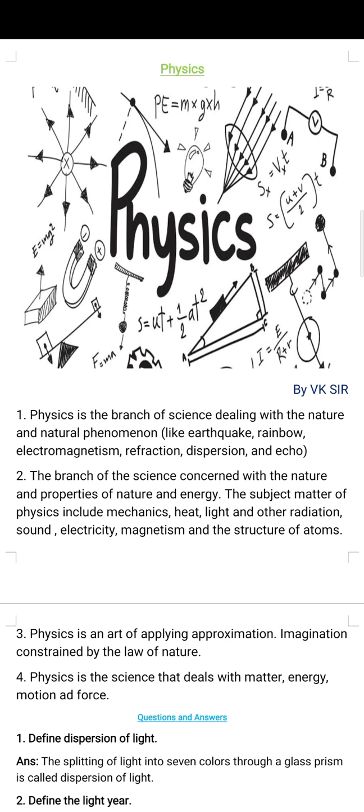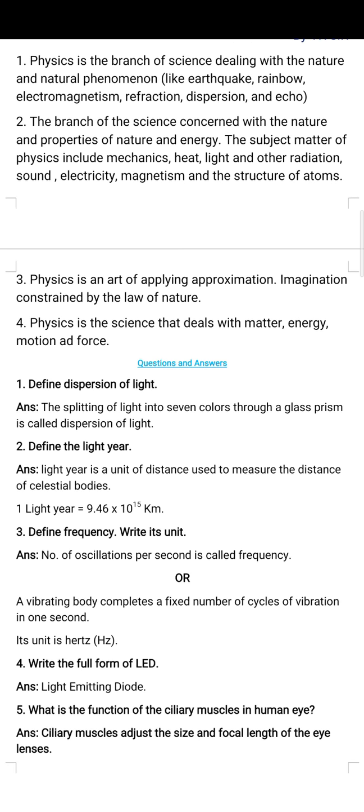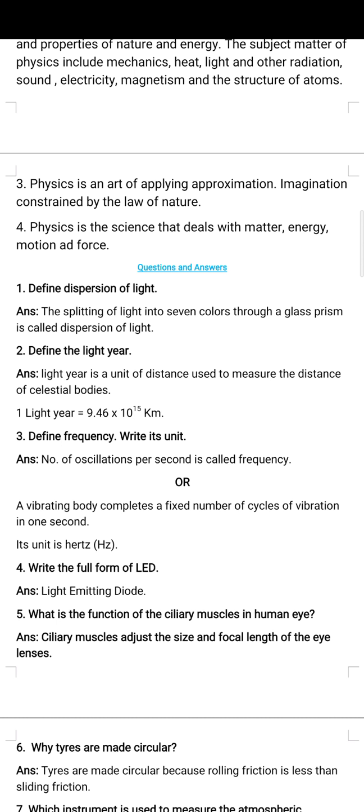And next one, these are the question answers. In previous classes you have studied about all this, and these are the short questions, just like dispersion of light. What is dispersion? The splitting of light into seven colors through a glass prism. We know that when light passes through a prism, it splits the light into seven colors. We know that it is VIBGYOR, the seven colors. Now you have to tell me what is the speed of light in vacuum. Speed of light in vacuum, you have to tell me in the comment box.